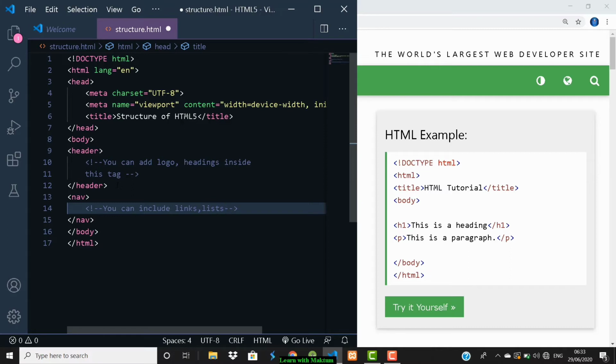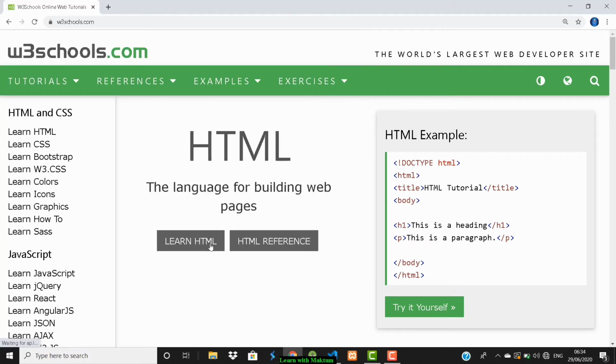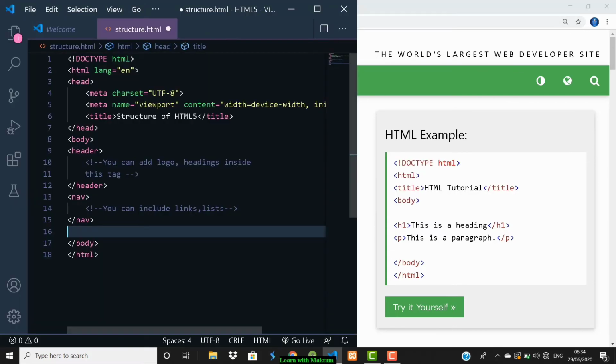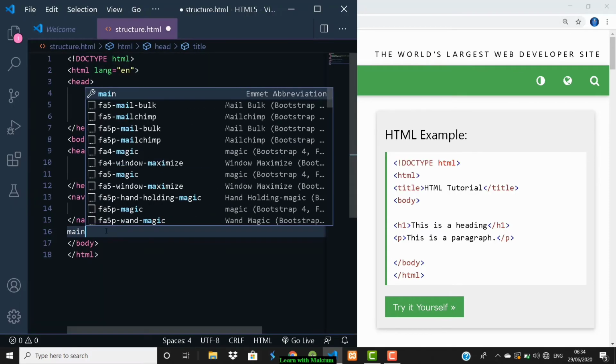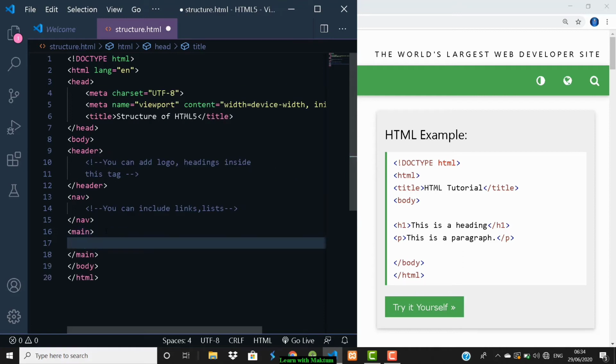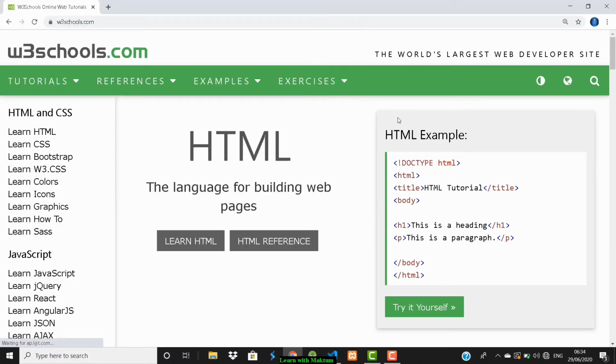Okay, this is one more thing. And now this is the main content. You can see this, HTML, the language for building web pages. So this is the main content. You can have a main tag here. Inside that main tag you can have different things, like for example, this much section will be for HTML.